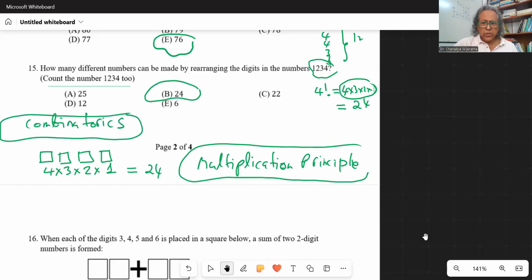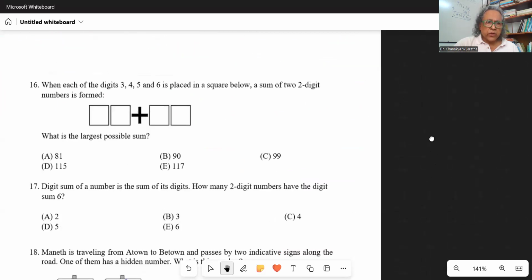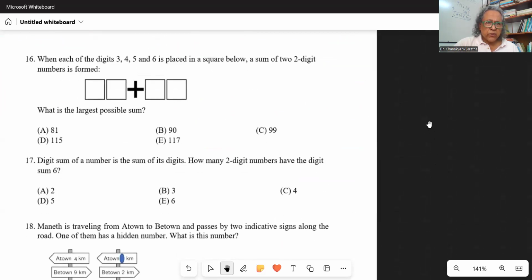All right, we go to the next question. When each of the digits 3, 4, 5, and 6 is placed in a square below, a sum of two-digit numbers is formed. What is the largest possible sum? Well, we can actually look at every such arrangement, and then look at the sum and pick the largest one.